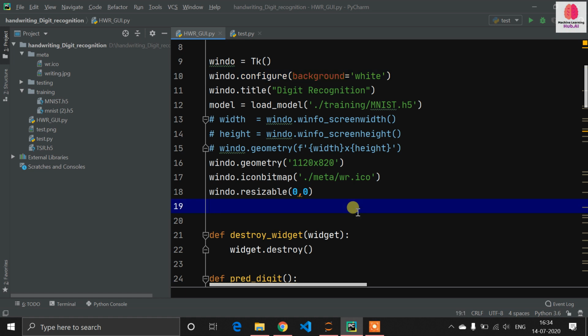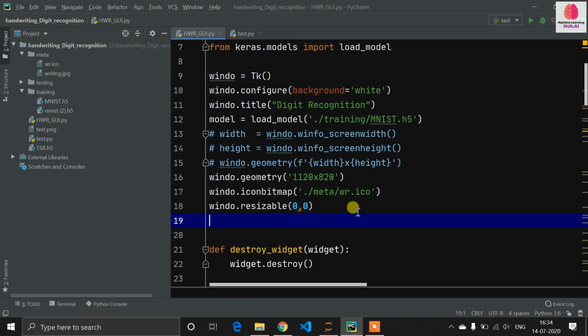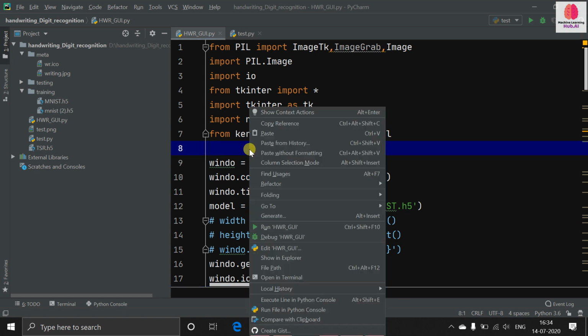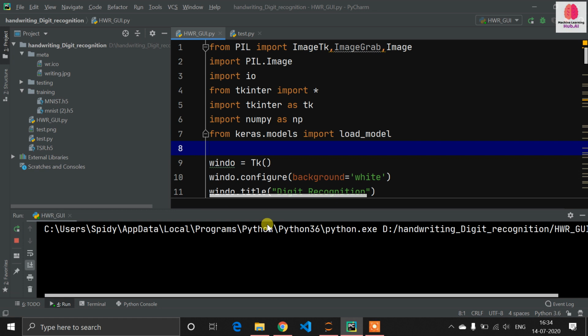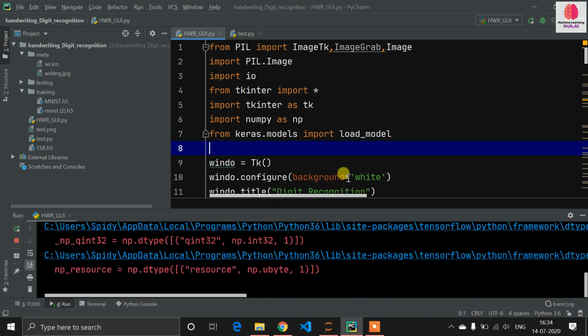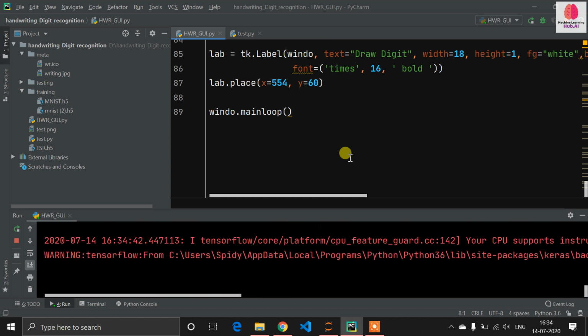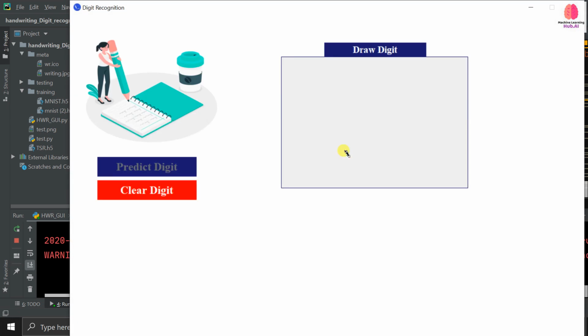Now in this video I am talking about one more deep learning project. First, let's see what we are doing here. I have created this handwritten digit recognition application in which you can draw a digit and our machine learning model can recognize what digit it is. This UI is built with Tkinter. In this video, I will start from scratch on how you can implement machine learning on the dataset and how you can create this application.